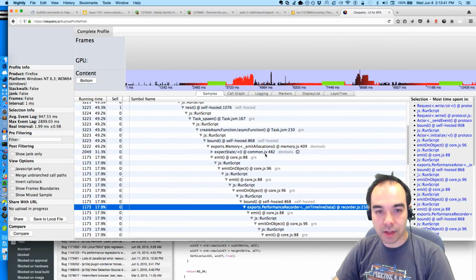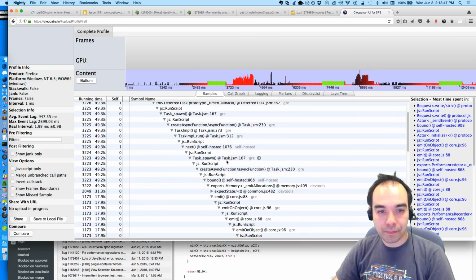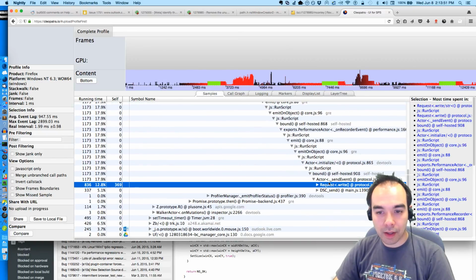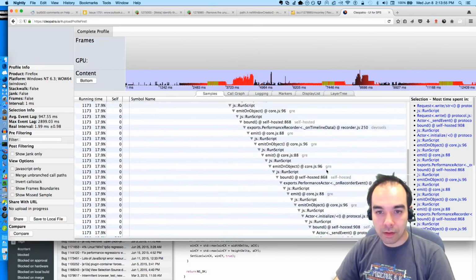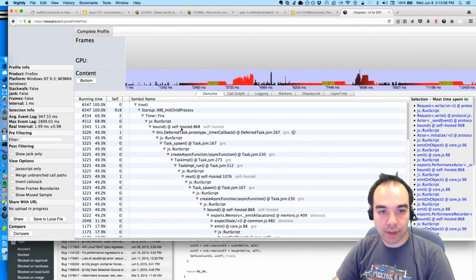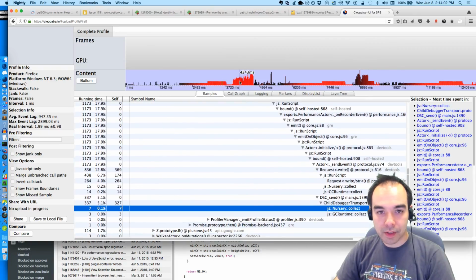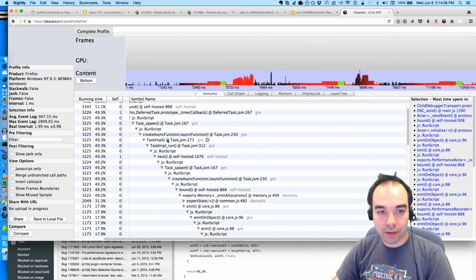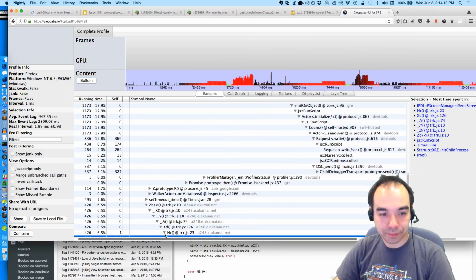So I think in this case, Halvors is using not the Gecko profiler but the DevTools profiler to get this, and that's throwing things off for me, because a lot of it seems to be related to the DevTools itself.